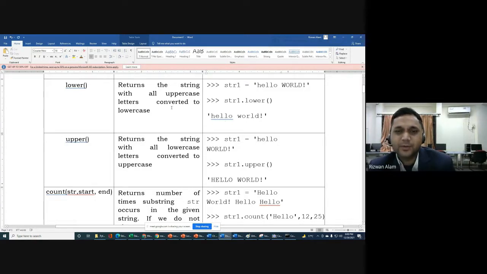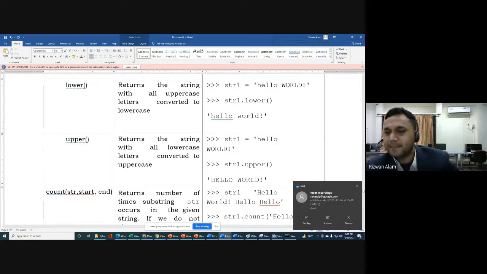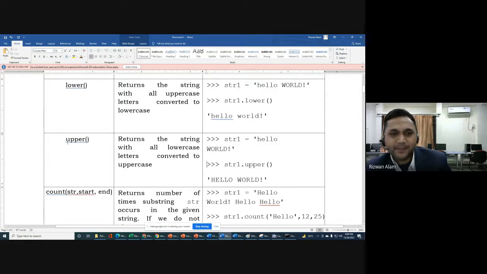Okay, lower converts into lowercase, so all the characters will be converted into lowercase, that you can keep in mind. And upper means all the characters will be changed into uppercase. So you can check this example: Hello world, HELL, all are in capital.